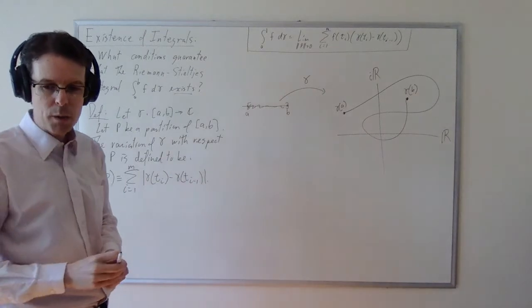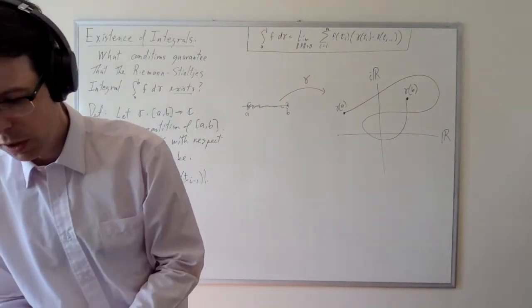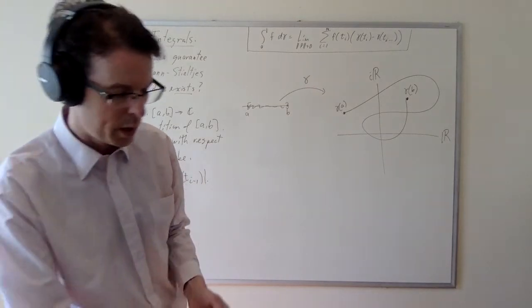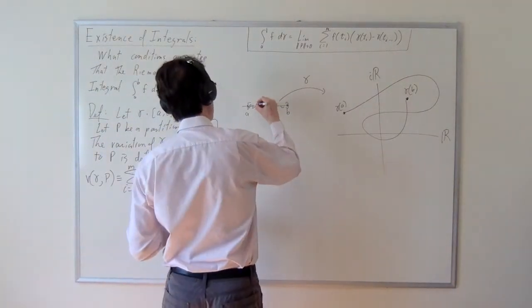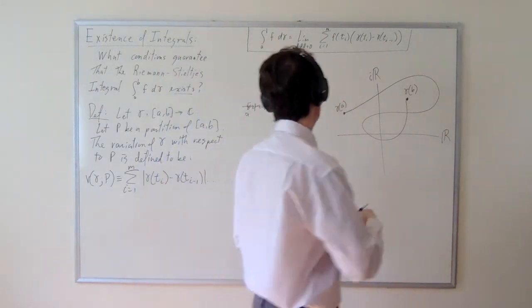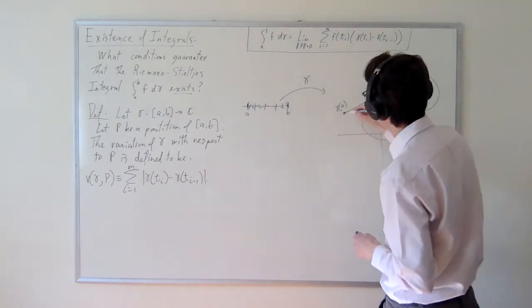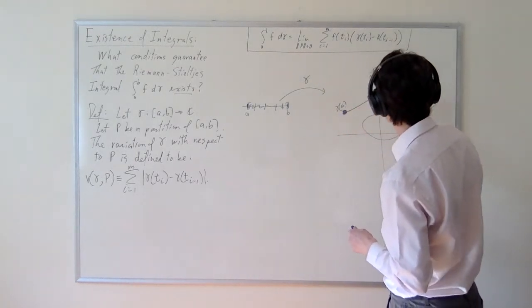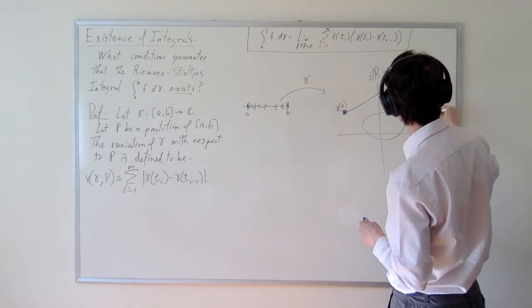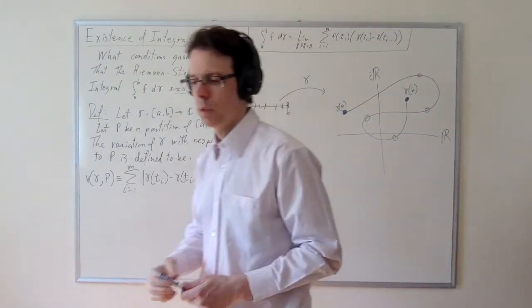Now, if we have a partition, then the partition gives us a sequence of points t_i in the domain. So it gives us a sequence of dividing points here, and this will have to be one of them, and this will have to be one of them. So on the basis of these dividing points, we get a sequence of waypoints along the path.